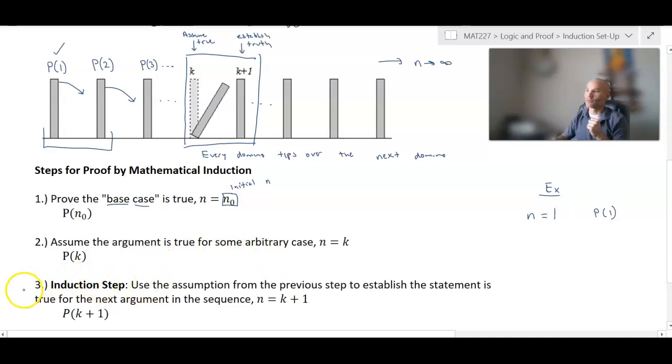Next, here's where we have to do a little bit of work. This is called the induction step. So we have to induce the process. We have to show that the chain effect of dominoes falling over will work. So we're going to use the assumption from the previous step just to establish that the statement is true for the next argument in the sequence. Okay, well, again, n equals k is the current one, then n equals k plus 1 is the next one. So we're going to prove the statement P of k plus 1.